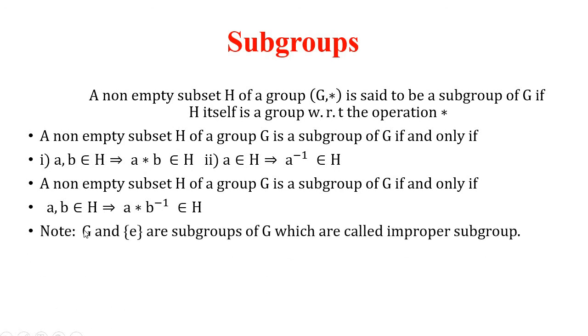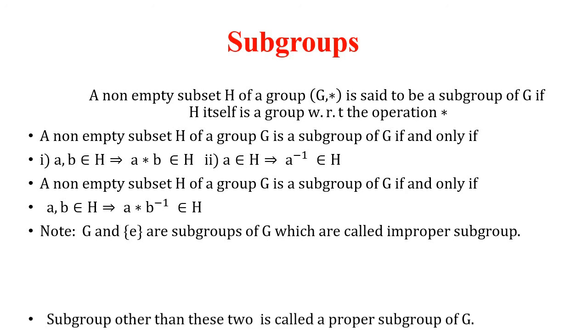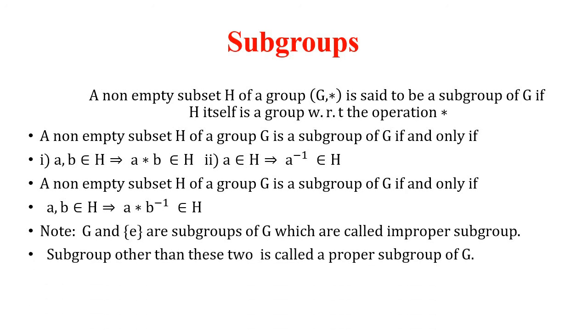Every group has at least two subgroups. They are that group itself and the identity element, which are called improper subgroups. Other than these two, if it possesses any other subgroup, then that is known as a proper subgroup.